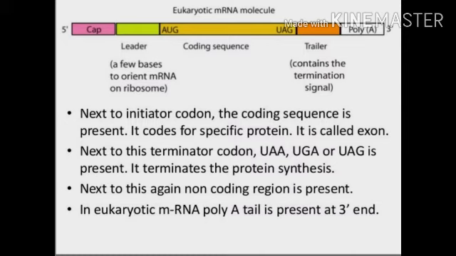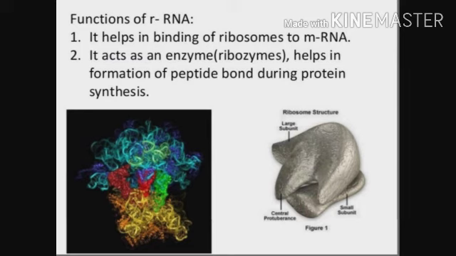Next to this, the terminator codon, that is UAA, UGA and UAG, is present, which terminates or stops the protein synthesis. Next to this again, a non-coding region is present. In eukaryotic mRNA, a poly A tail is present at the 3' end.